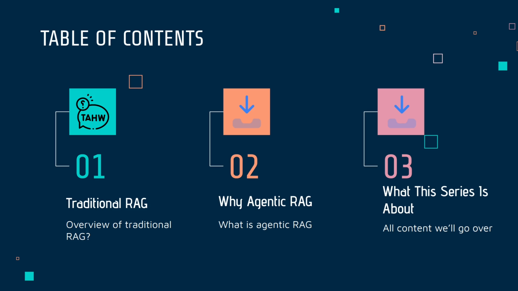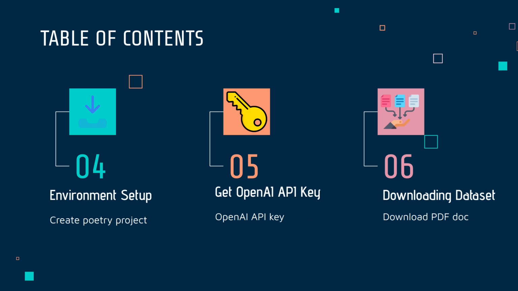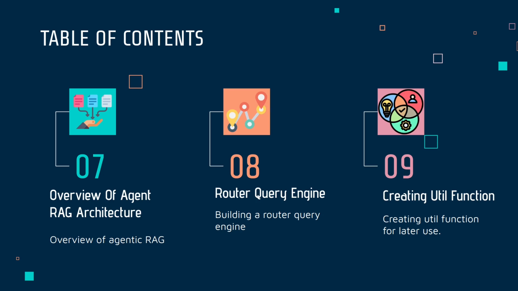We'll look at what an agentic RAG system is. From the understanding of a traditional RAG system, we'll look at why we need agentic RAG systems, and why we are having this whole series on agentic RAG systems. We're going to look at how to set up a development environment, getting your OpenAI API key, downloading the dataset you're going to be using, and then an overview of an agentic RAG architecture. Then we'll look at the router query engine, and then basically put everything together into a function that we can use later on in the series. So let's jump into it. Let's not waste any more time.